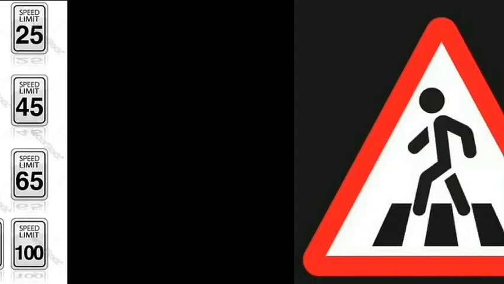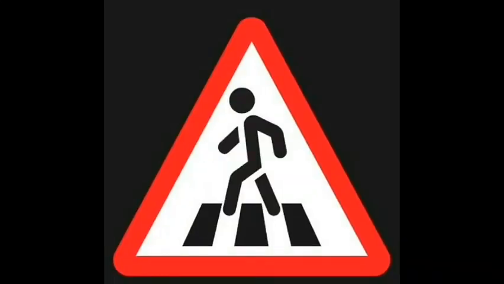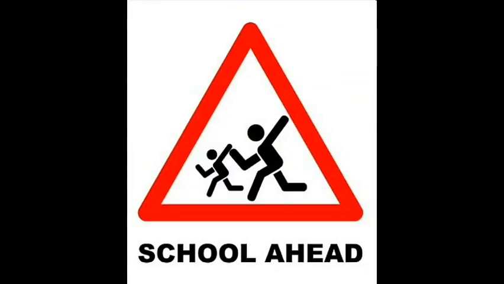Then pedestrian crossing. People should cross the road through the zebra crossing. School ahead means this symbol indicates there is a school in the nearby area. So you should drive your vehicles at low speed and you should not honk in that area.